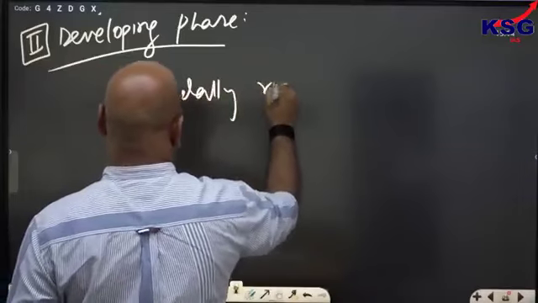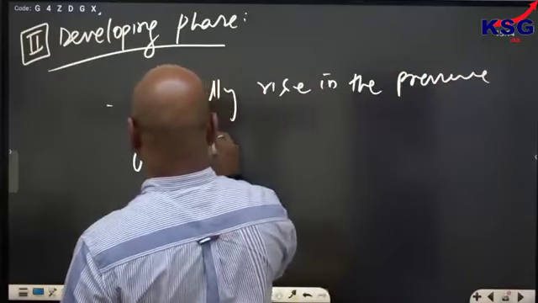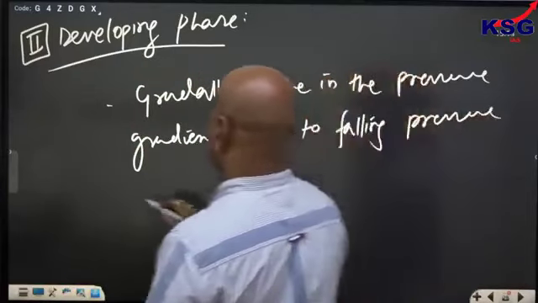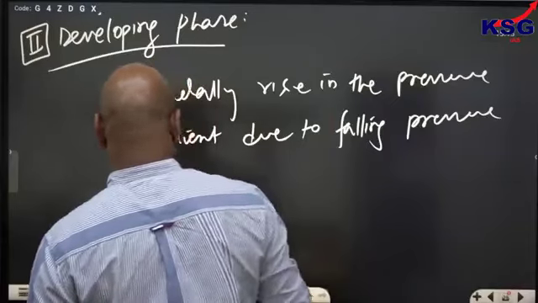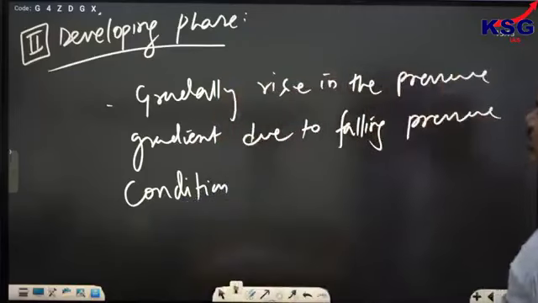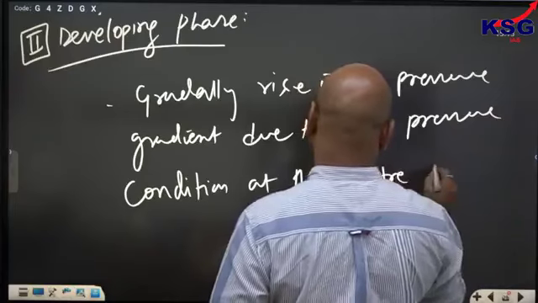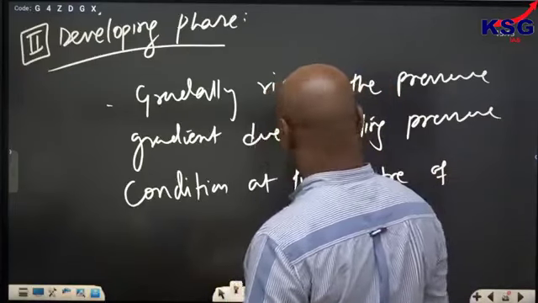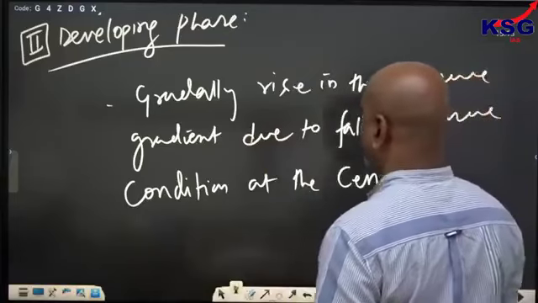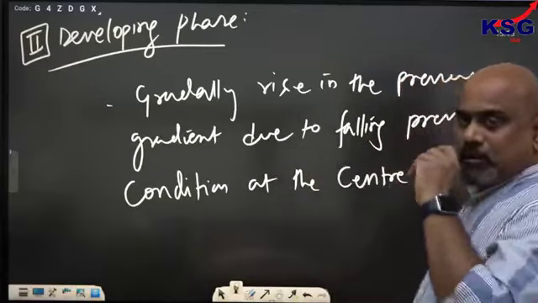There is a gradual rise in the pressure gradient due to falling pressure conditions at the center. So in the isobars, at the middle part we have the lowest one.